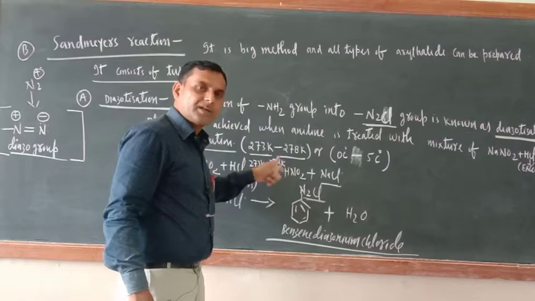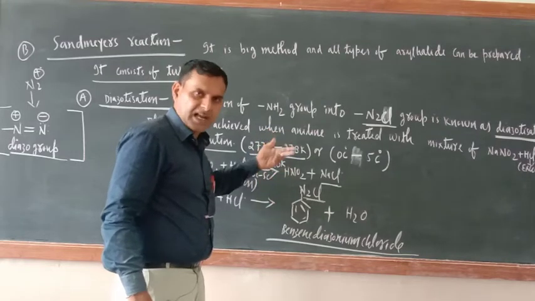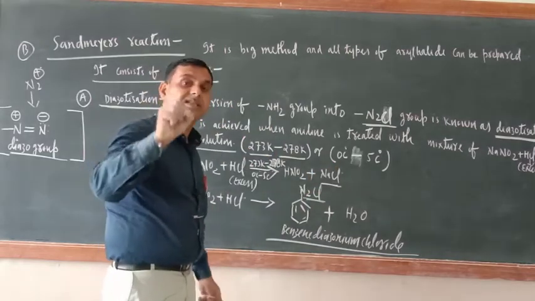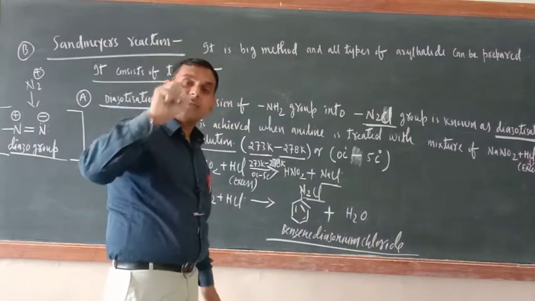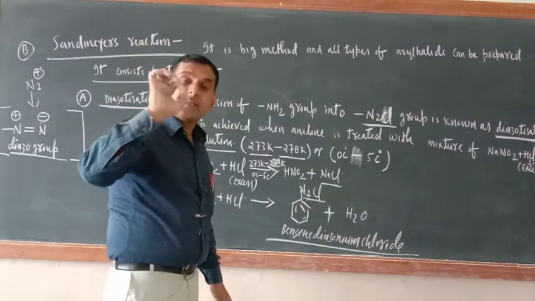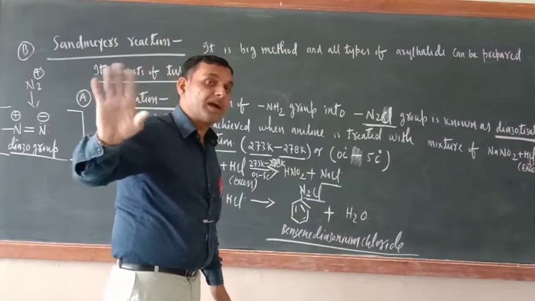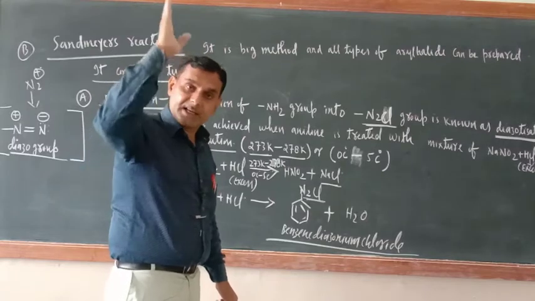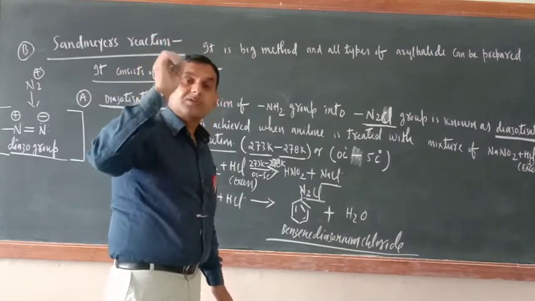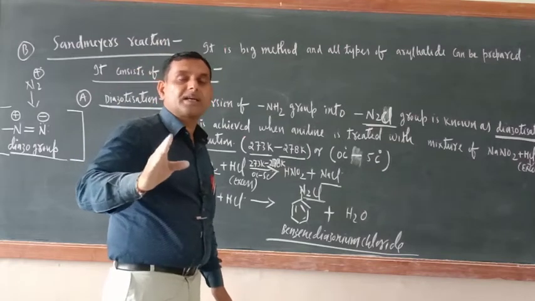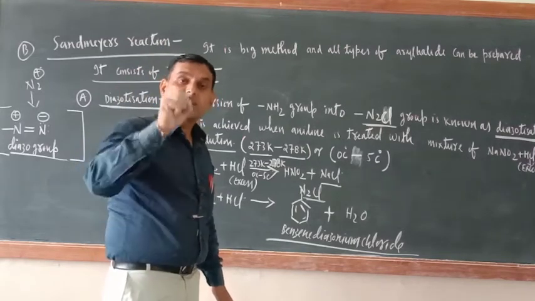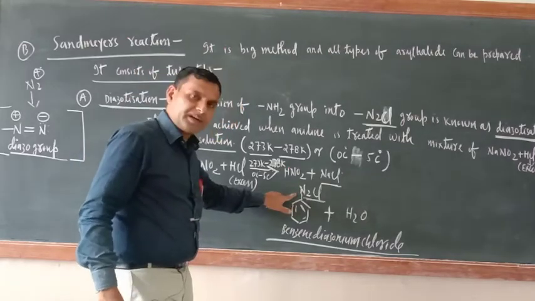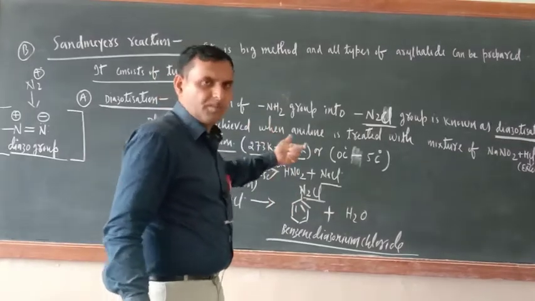Now in the second step, this very important compound, benzene diazonium chloride, should be treated with cuprous halide and the corresponding hydrogen halide. Cuprous halide means Cu2Cl2 or Cu2Br2, and the corresponding hydrogen halides are HCl for Cu2Cl2 and HBr for Cu2Br2. When treated, you will get chlorobenzene, bromobenzene and so on.